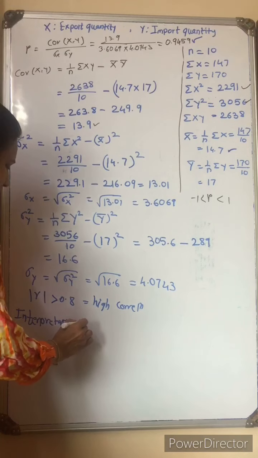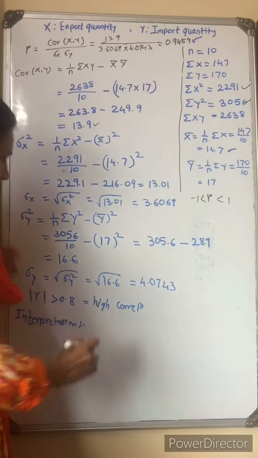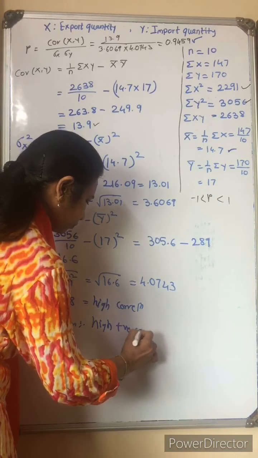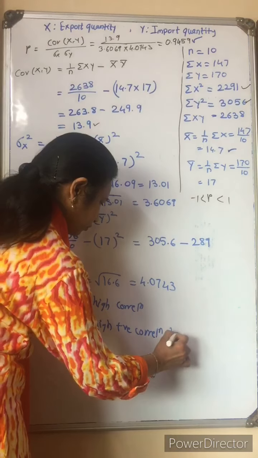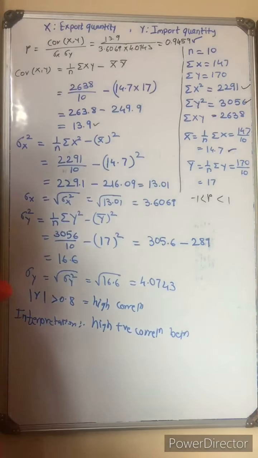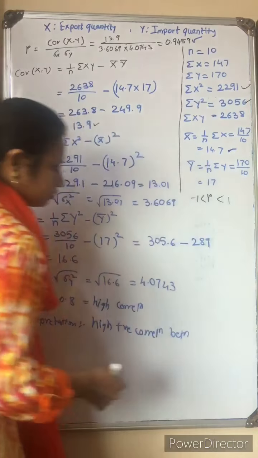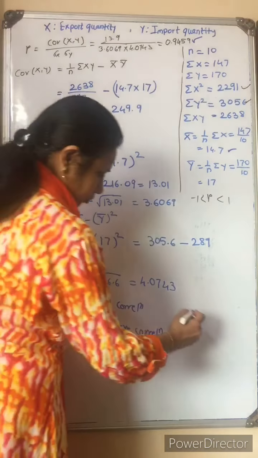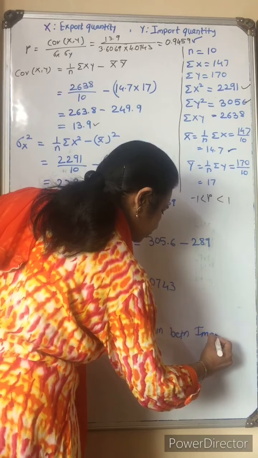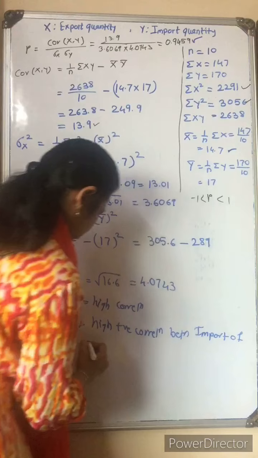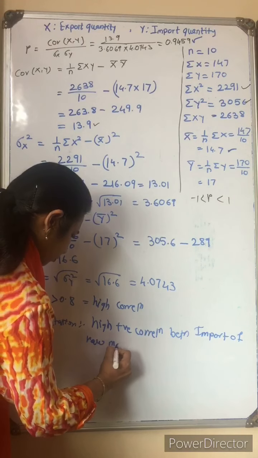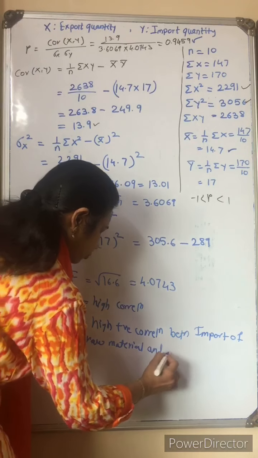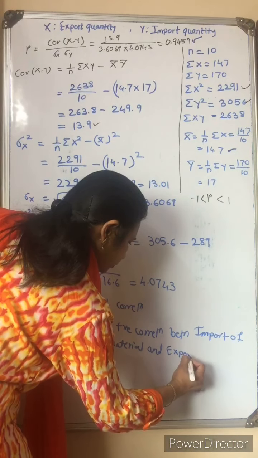Interpretation is there is high positive correlation between import of raw material and export of finished product.